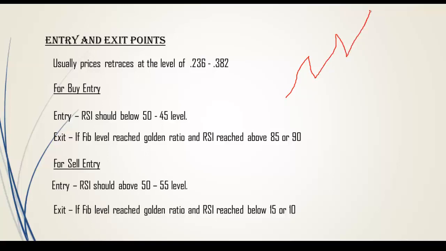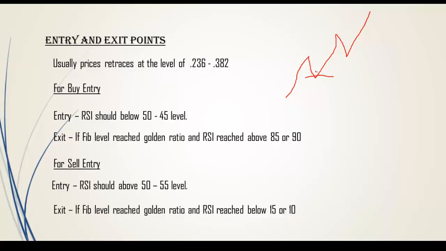Usually in a trending market the price moves like this. While you are taking a buy entry, this is the retracement level. Usually this retracement level will be 2.36 or 3.82 for every swing. At this level the price will touch for the retracement.